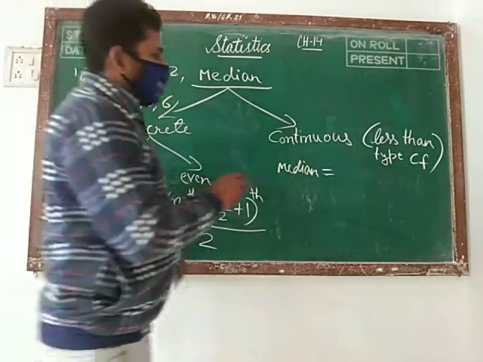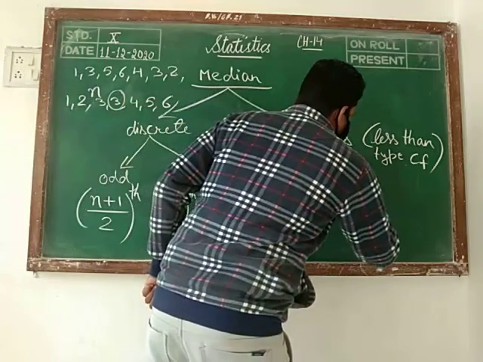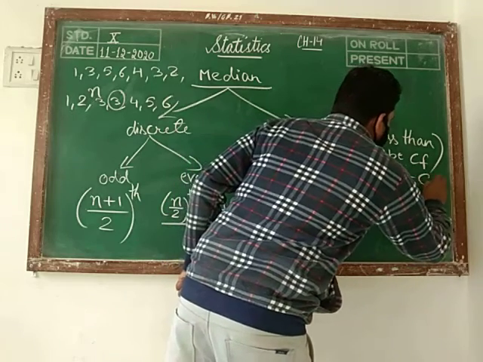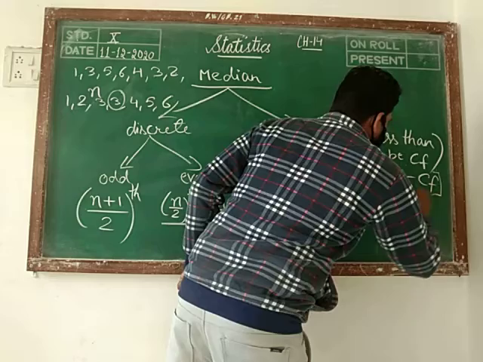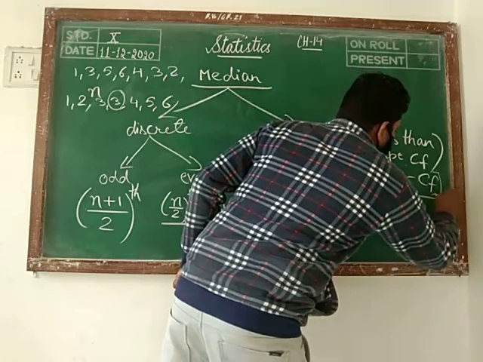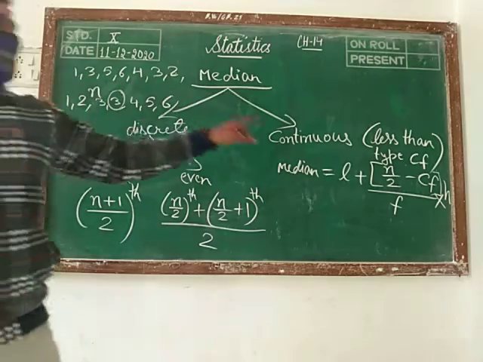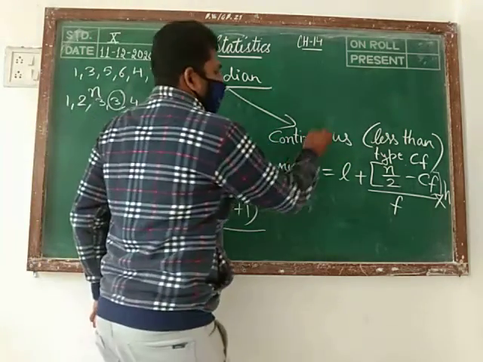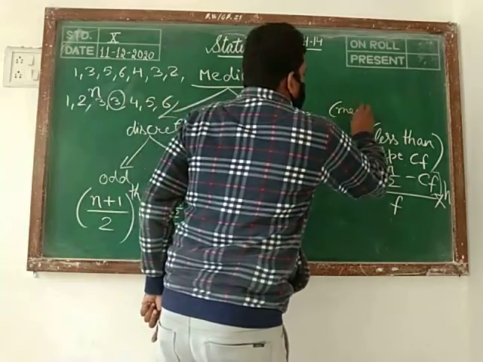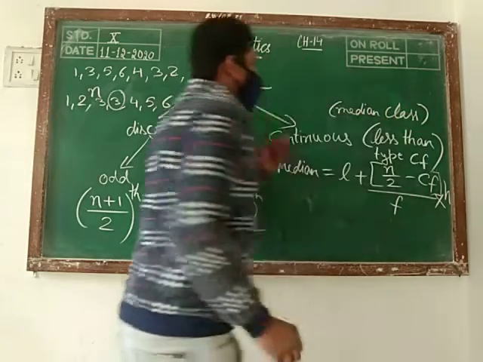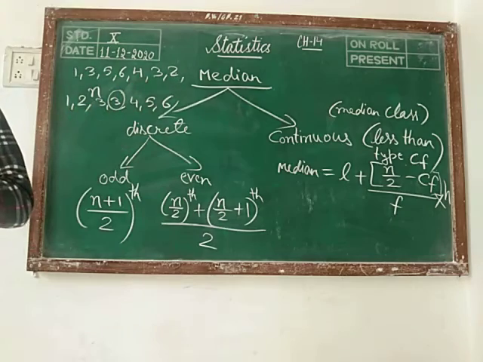Then the median we get as L plus (n by 2 minus CF) upon f into h. First of all, you have to find the median class. Yesterday we did the modal class.